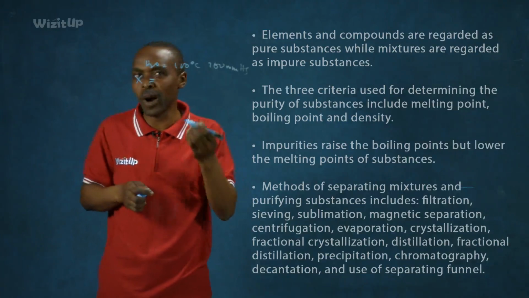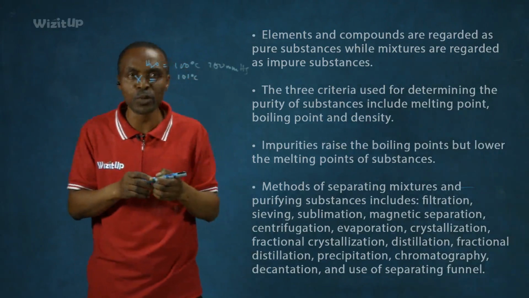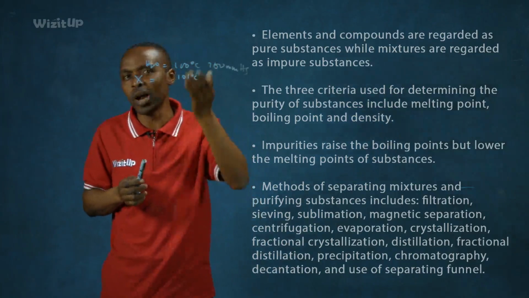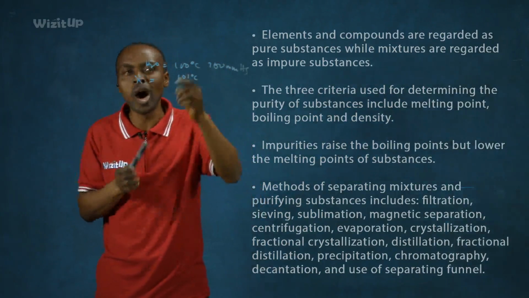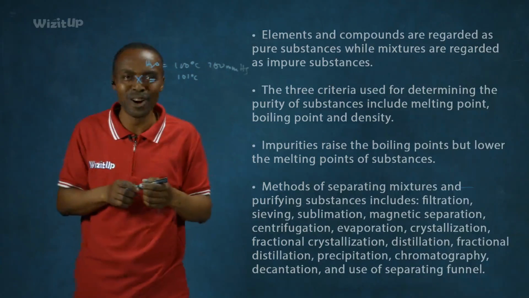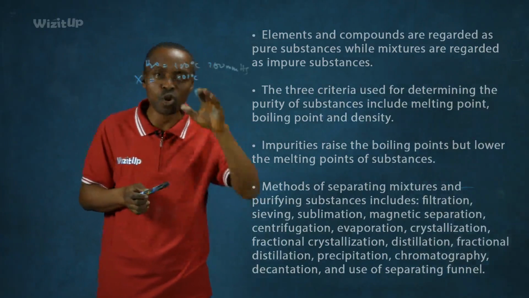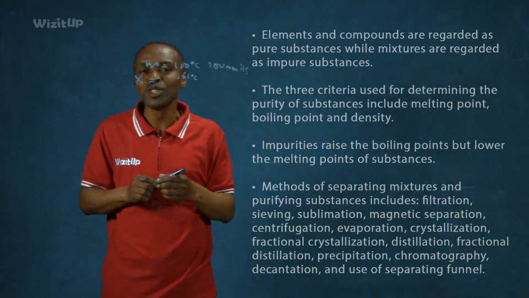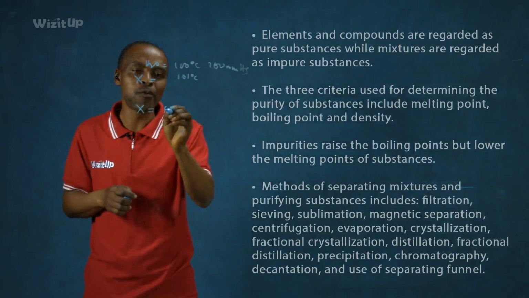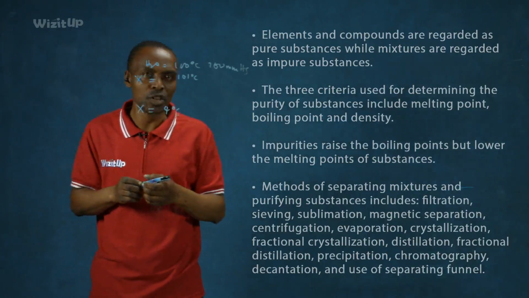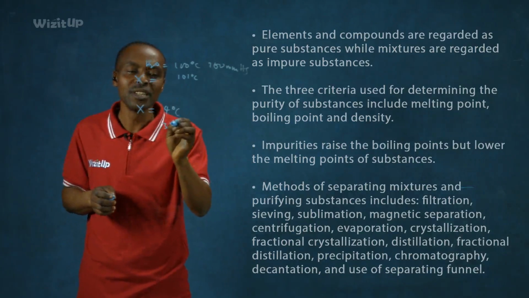Now, if, for example, the boiling point of liquid water is now 101, that means it contains some impurities. The impurities will raise the boiling point of a liquid. So it simply means that a pure liquid, like water, should boil at a lower temperature than an impure liquid. I'm sure that's clear to everybody. Now let's look at the case of solids. Impurities lower the melting point of solids. So let's assume that a solid X has a melting point of, let's say, 4 degrees Celsius, and it contains some impurities. The melting point will fall, so possibly to 3 degrees Celsius.